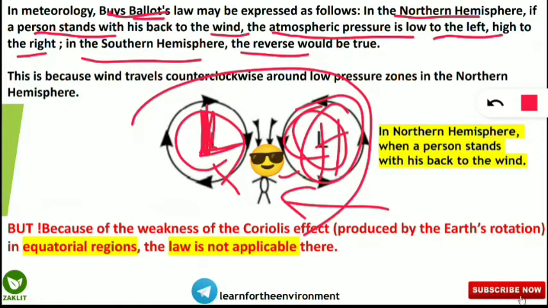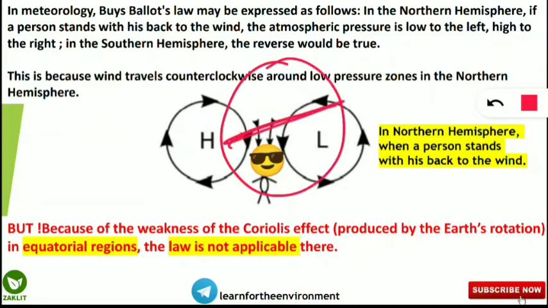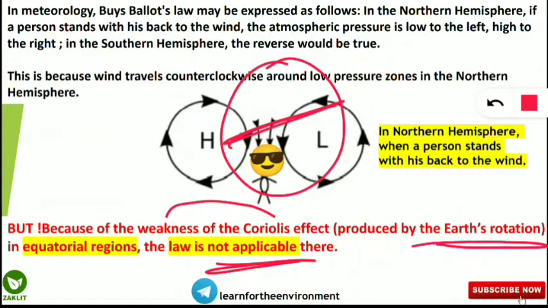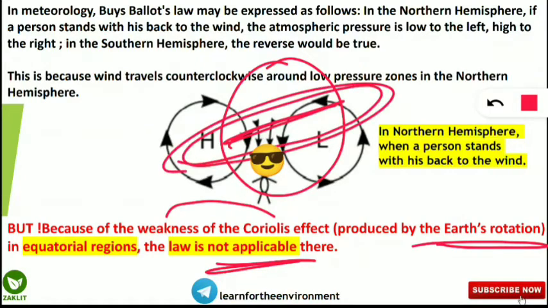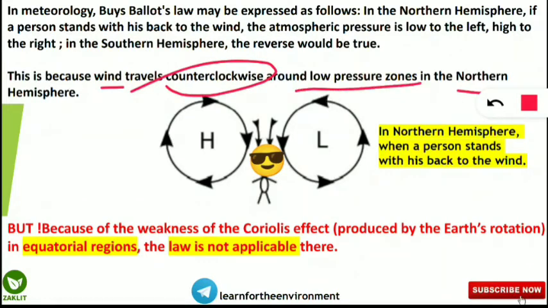But you should know one more thing. Yes, what is that? In the equatorial region of our earth, this law will not be applicable. Why? Because there is a weak Coriolis effect. This Coriolis effect, which is produced by the earth's rotation, is weak in the equatorial region of our earth. So why are all these phenomena taking place? In the northern hemisphere this is because the wind is traveling counterclockwise or anti-clockwise around the low pressure zone, and in the southern hemisphere wind is traveling in the clockwise direction around the low pressure zone.